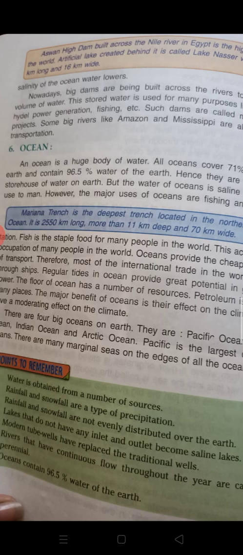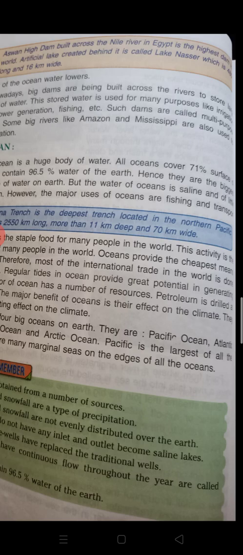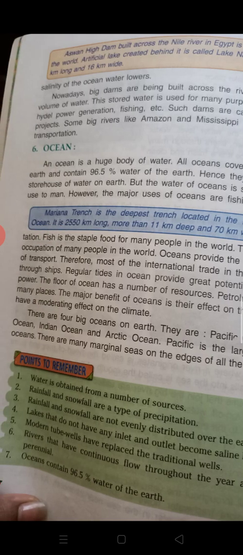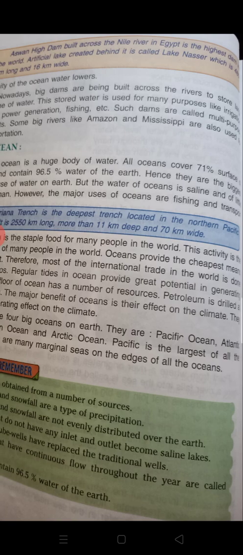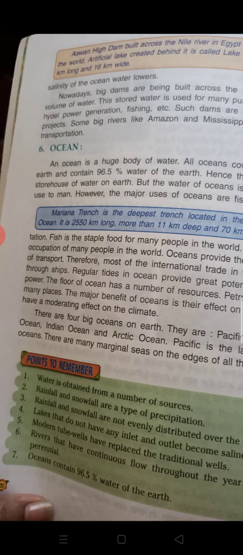The floor of the ocean has a number of resources, that is, petroleum is drilled for at many places. The major benefit of oceans is their effect on the climate. So you can see that transportation, then the tides, they provide potential for generating electricity. Then we have resources like petroleum, and it has an effect or impact on the climate. So they have a moderating effect on the climate.